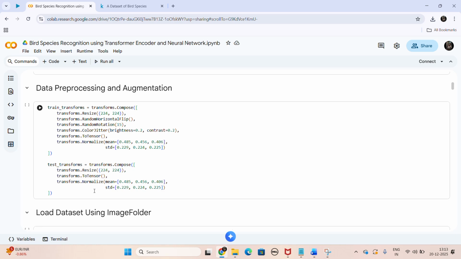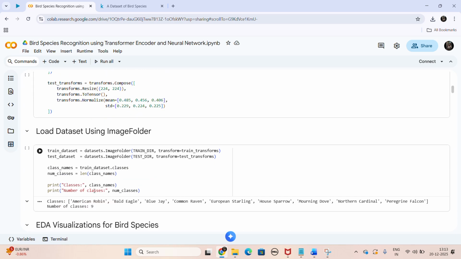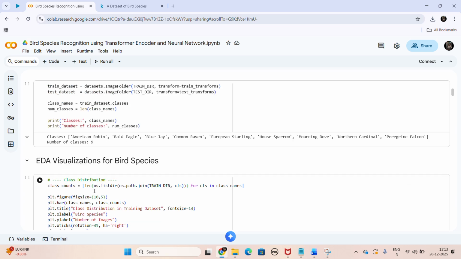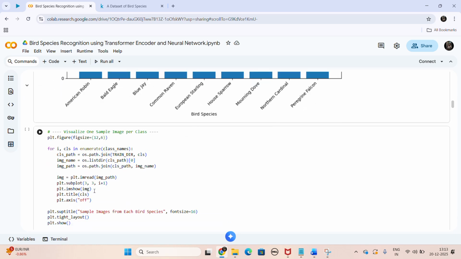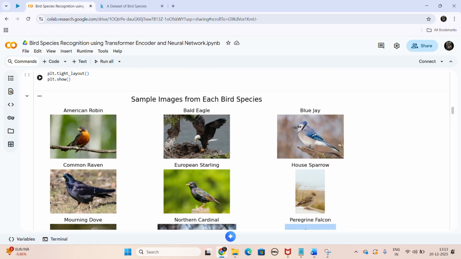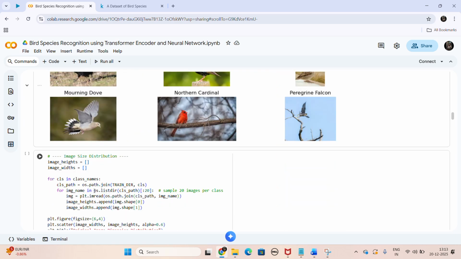Here I have loaded the dataset and printed all the 9 classes. You can see that there are 9 different birds and the number of classes is 9. These are the visualizations that I have done on the dataset. So here you can see that the number of images is approximately the same. They are all 200 images of each species of birds. Then I have plotted these. These are all the species of birds that we are classifying in this model.